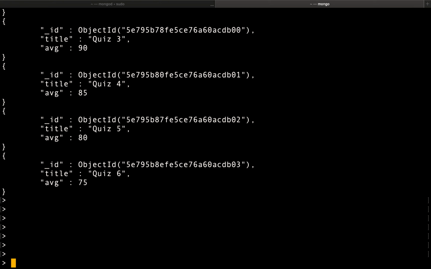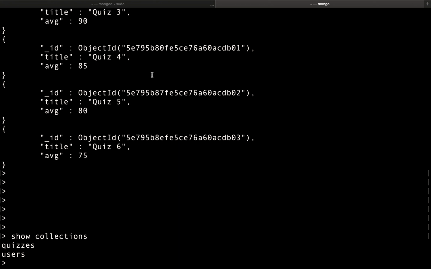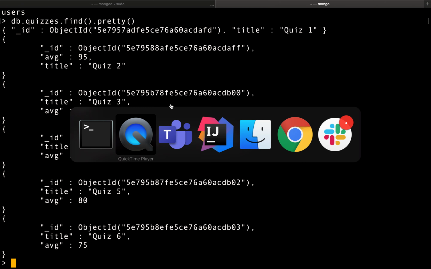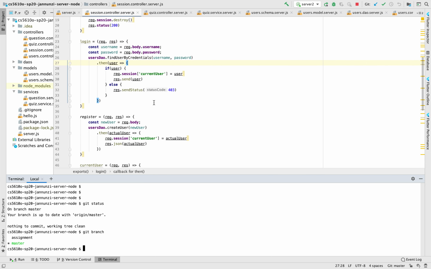All right, so it looks like we had added a couple quizzes as a collection, and we had stored a couple quizzes in there, and we had started exploring how to interact with these quizzes in the server.